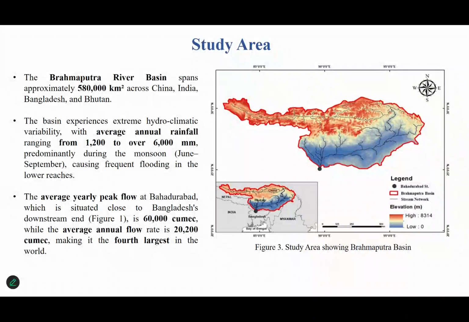The average yearly peak flow at Bahadurabad, which is situated close to the Bangladesh downstream end, is about 60,000 cubic meters per second, while the average annual flow rate is about 20,200 cubic meters per second, which makes it the fourth largest in the world. Another important reason why we chose this study area is that the Brahmaputra River Basin is one of the flood-prone catchments in the world.